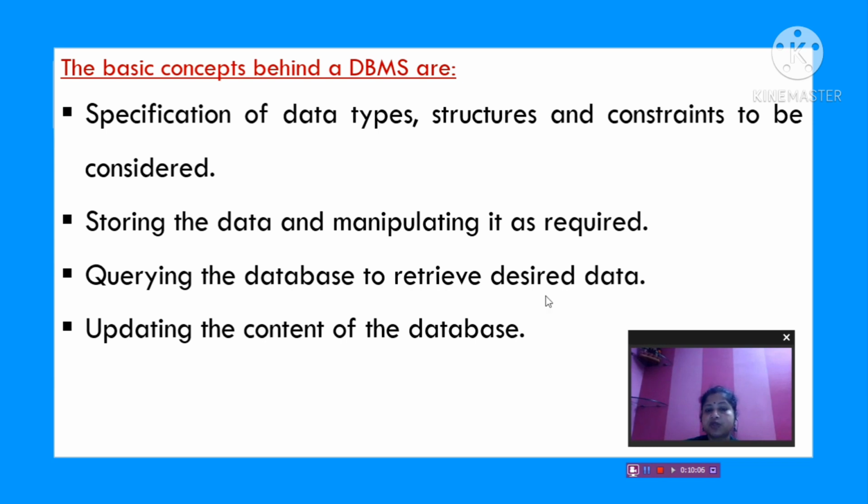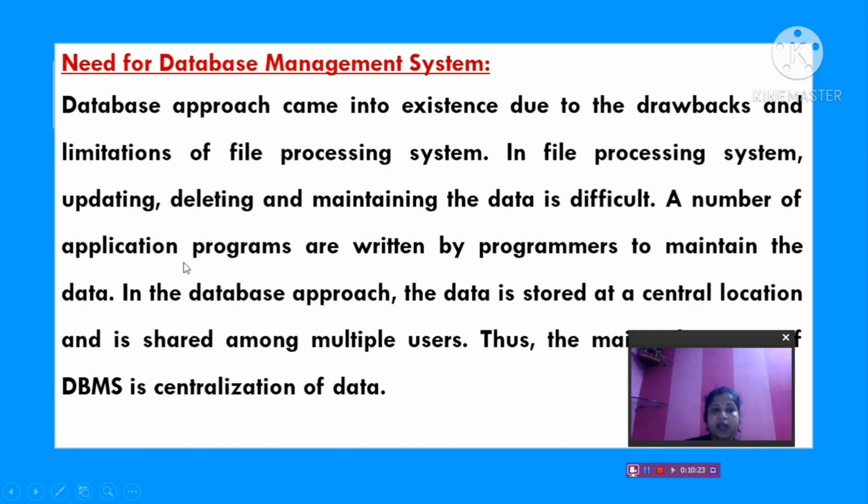Querying the database to retrieve desired data. Query means to search. Query means to search data from the database. Clear? Updating the content of the database. Whenever we need updation, we can do it directly using DBMS. Clear? So, the need for a database management system.